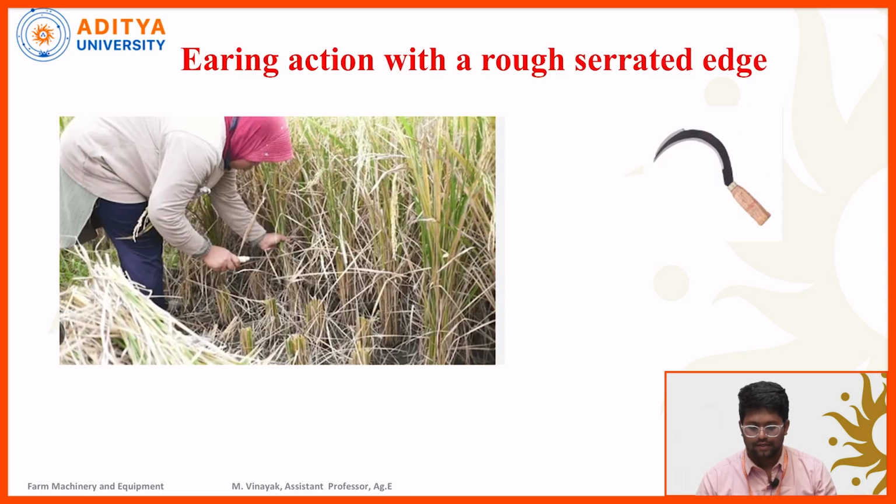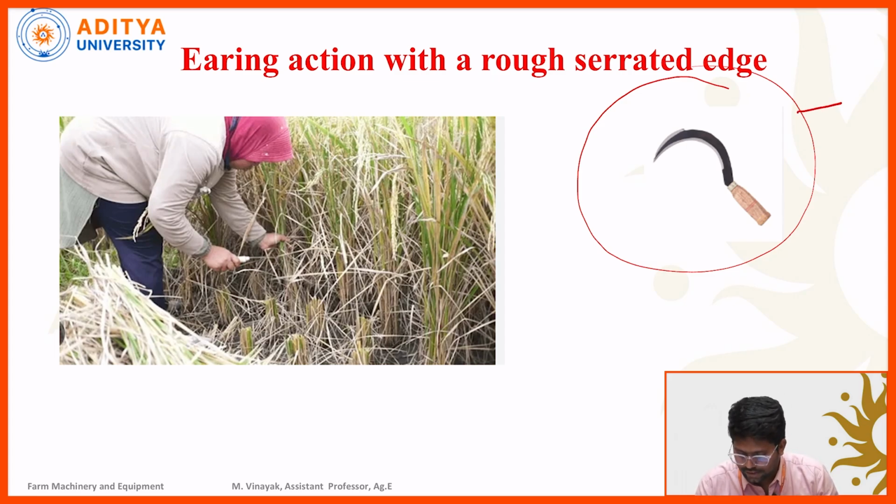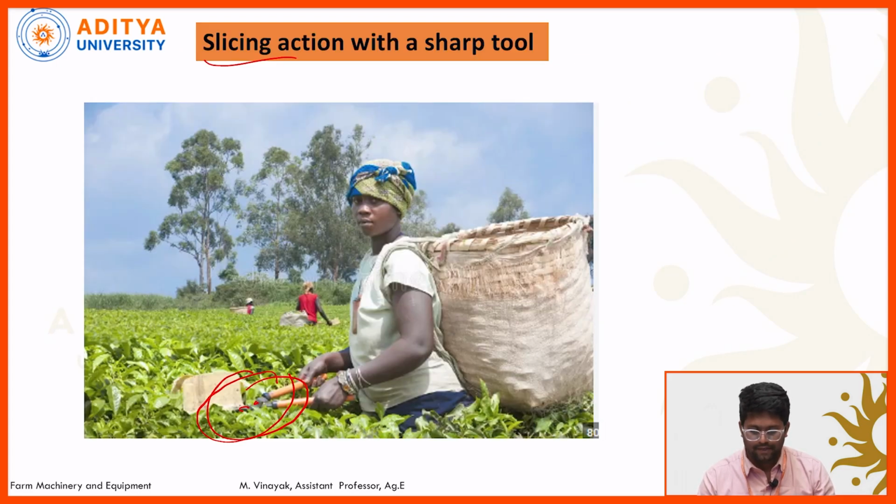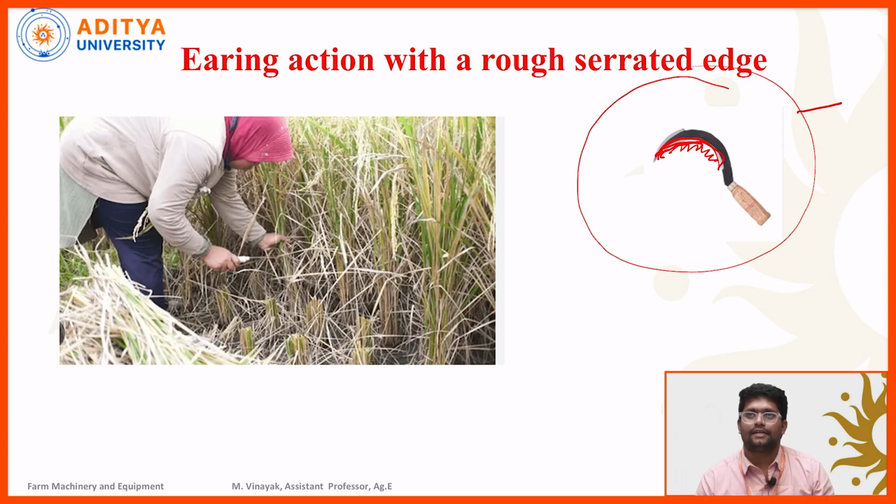We can look at the next operation, which is tearing action with a rough serrated edge. Let us look at this sickle. This cutting edge is provided with serrations. Generally the sickle consists of two types of edges, plain edge or serrated edge. In the last slide we observed a plain edge, and this one is a serrated edge.